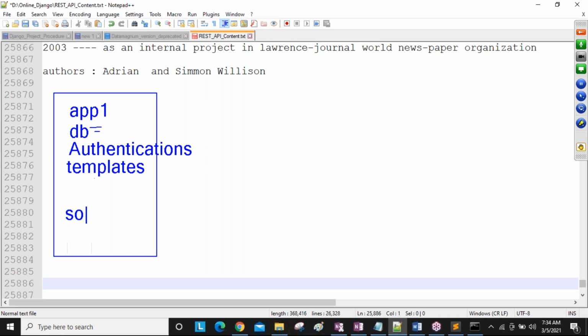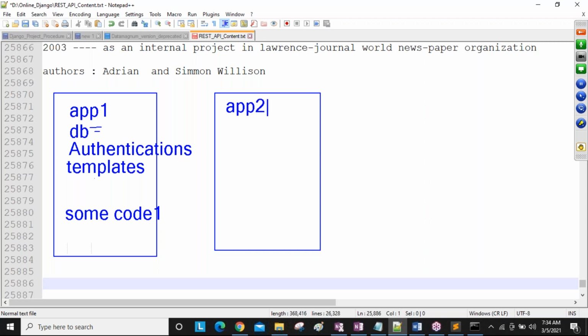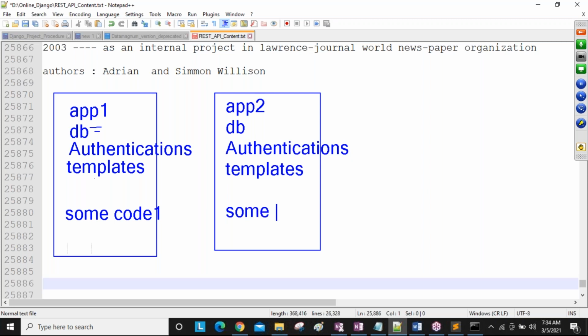Okay, assume that database knowledge, authentications, and templates are required for application one, and some other code, guys. Simply, I'm taking some other code. Next, I'm going to take one more application, which is app 2. In this app also database logics, authentications logics, and templates logics are required, and here some other code you write related to this application, some different code.